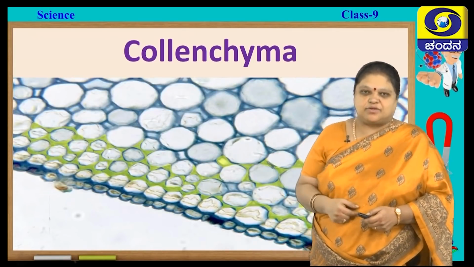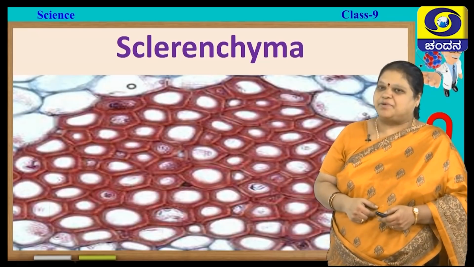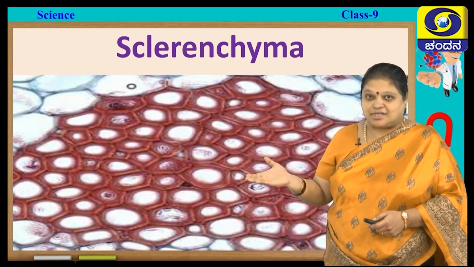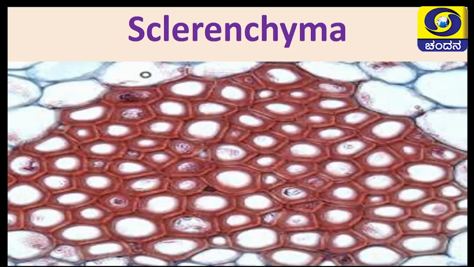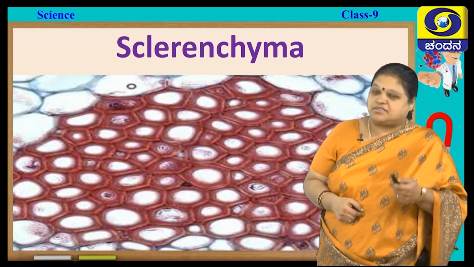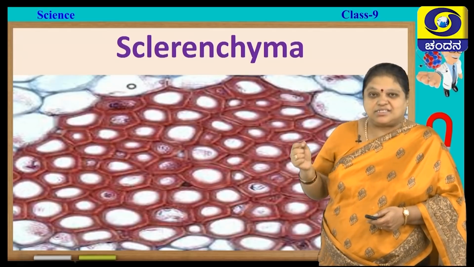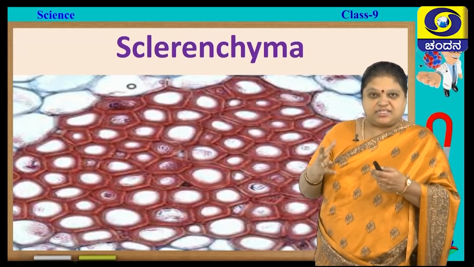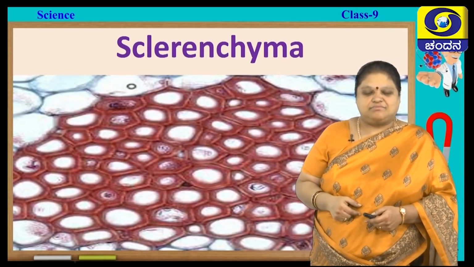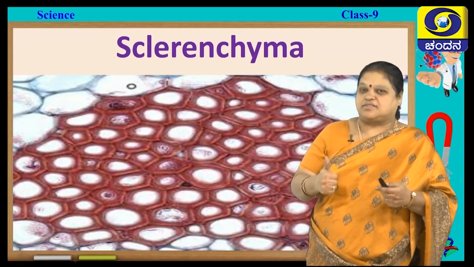So, next we will go to another type of simple permanent tissue, that is sclerenchyma. You can see the cells, they are so thick walled, they are highly thick walled. That is because of the deposition of lignin in them. Along with cellulose, hemicellulose, there is another cementing structure providing support, and that is lignin. Because of this lignin, it gives a lot of mechanical support.